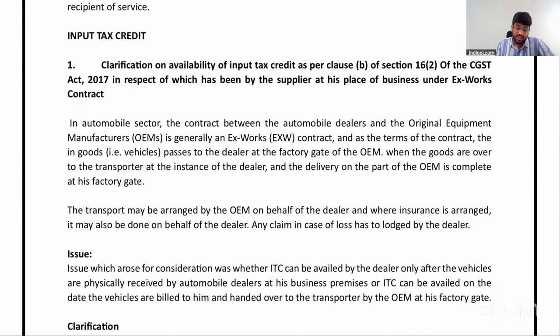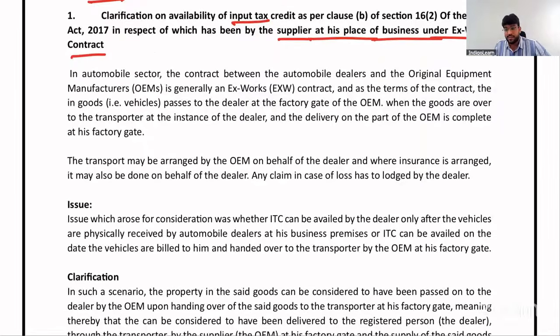One clarification on availability of ITC in respect of goods supplied by supplier at his place of business under ex-works contract. See the issue first. In automobile sector, there is a contract between automobile dealers and the original equipment manufacturer. It is generally an ex-works contract.